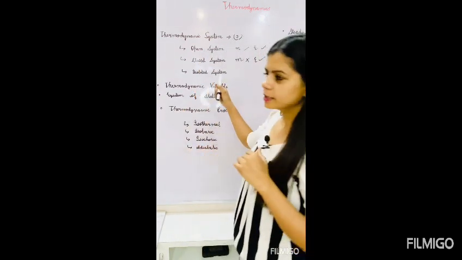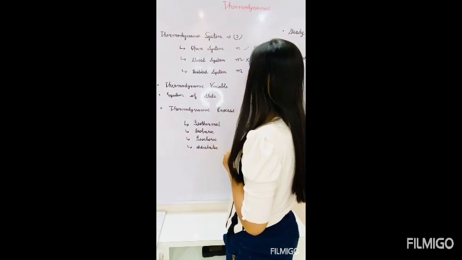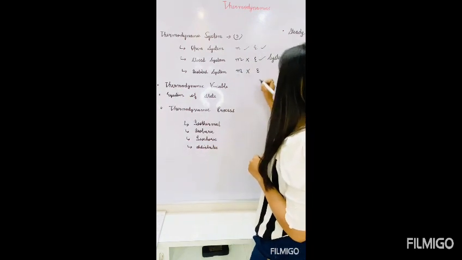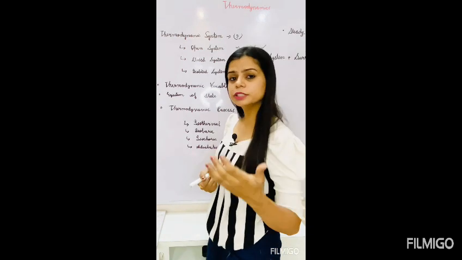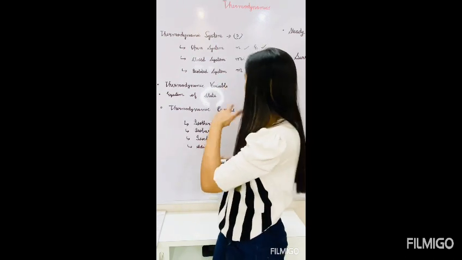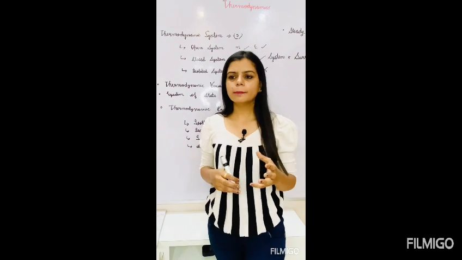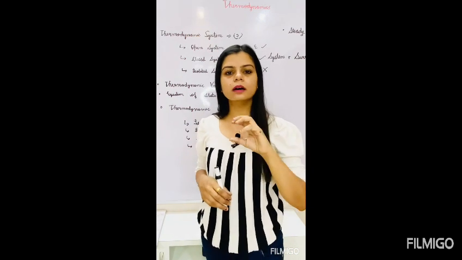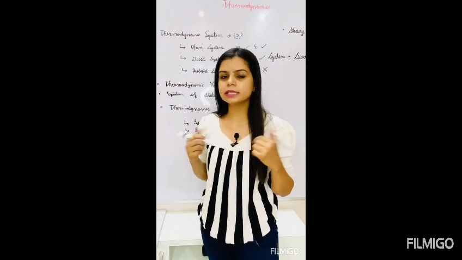Next one is the isolated system. In this system, there is no exchange of mass and no exchange of energy. When the system neither exchanges mass nor energy, this is called the isolated system. For example, when tea is placed inside a thermos flask, what happens? No mass exchange, no energy exchange.